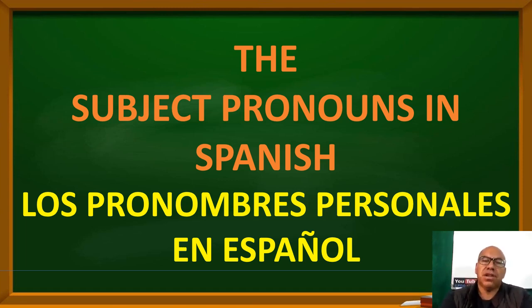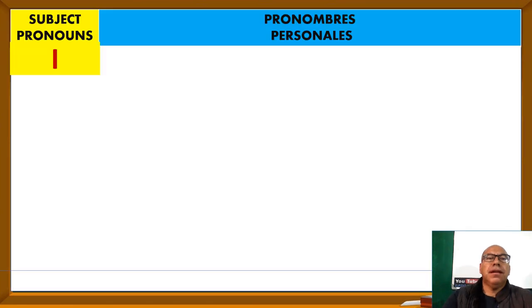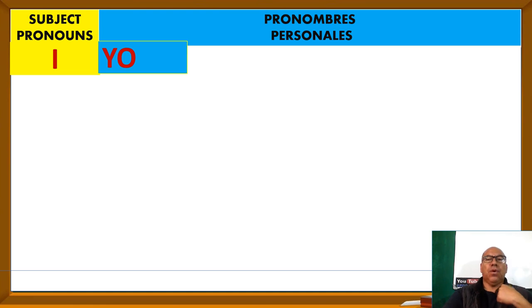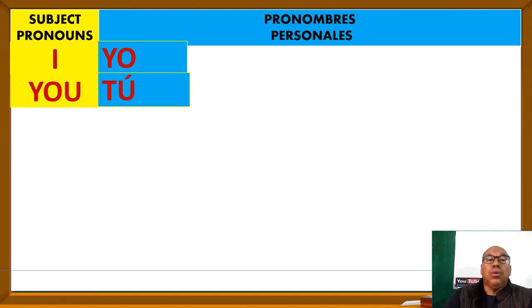Today we're checking the subject pronouns in Spanish. I mean, los pronombres personales en español. Let's start. We have subject pronouns and pronombres personales in Spanish. For the subject pronoun I in Spanish, we have yo. For you, we have tú.